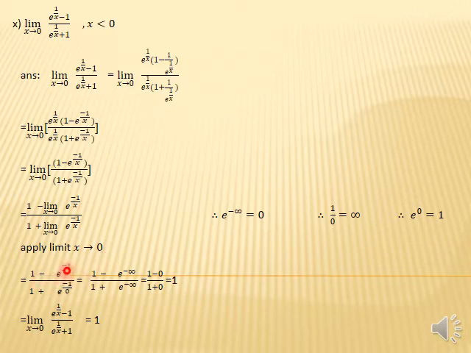So apply limit x approaches 0, then, students, in the numerator 1 minus e raised to the power minus 1 upon 0, and in the denominator as well, it becomes e raised to the power minus infinity, and in the denominator 1 plus e raised to the power minus infinity. And students, we know that e raised to the power minus infinity equals 0, so we put this value in the numerator and denominator as well. Then after simplification we get the answer equal to 1, so the whole function gives the answer equal to 1.